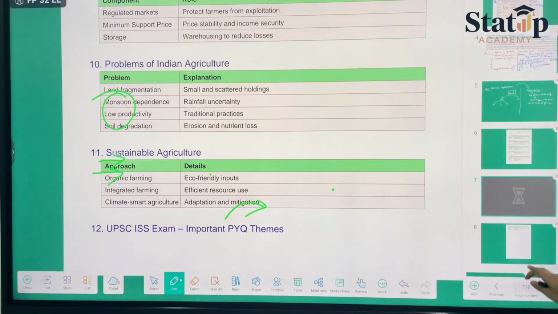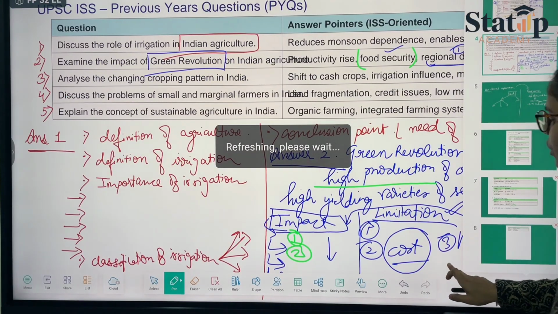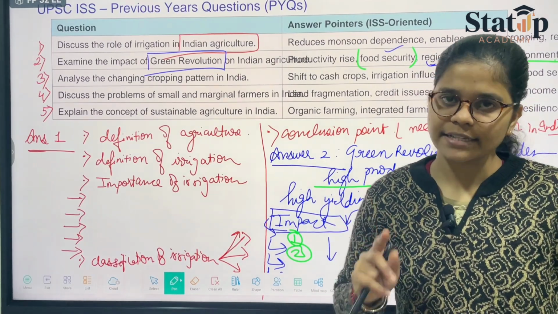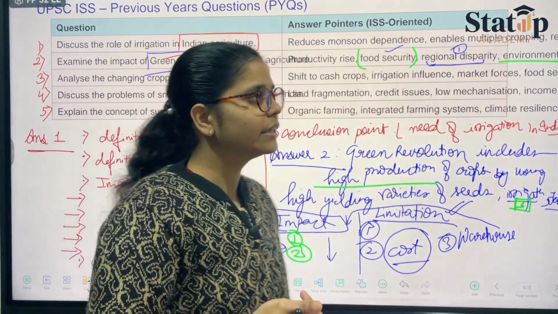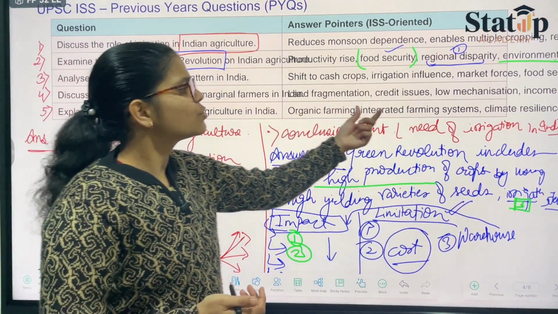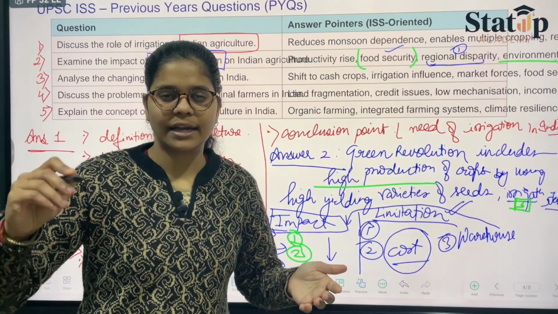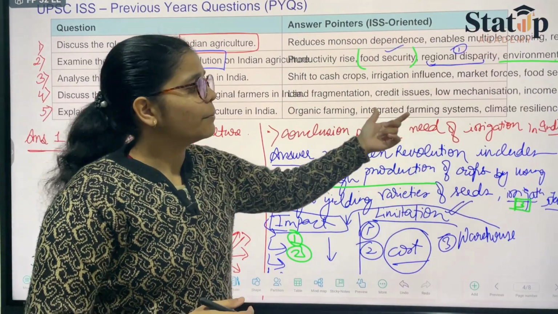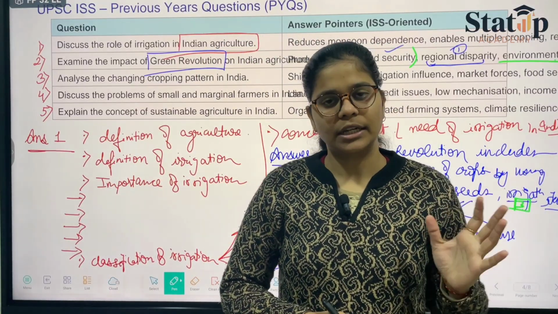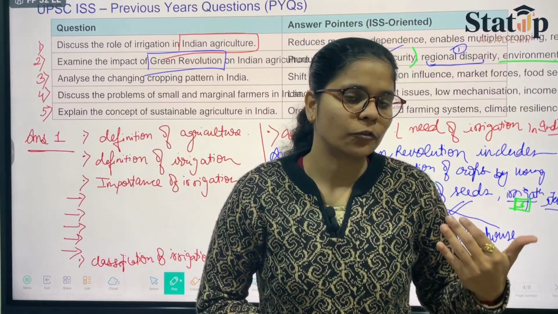So this is how we have covered all questions related to agriculture, but one topic of ours is still left, that is irrigation. So I shall try to complete it. I hope you had understood how to frame your answers. Here the small topics are mentioned to which you need to frame a line, and then you need to write. Every word mentioned over here we had already discussed in class during the lectures while we were doing agriculture. So from that you can make notes of yours.